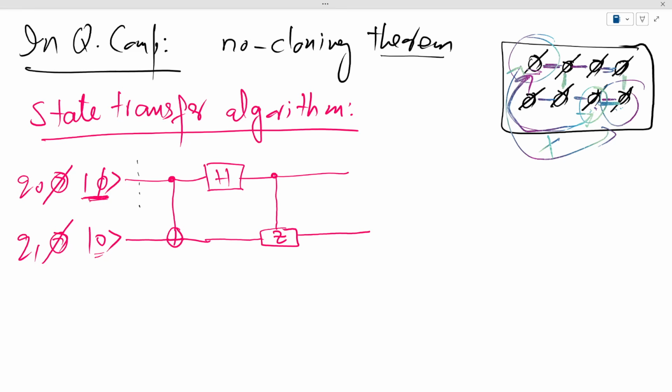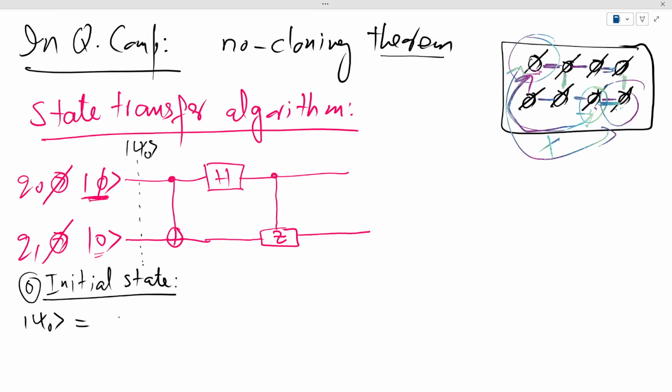So the initial joint state at this point, let me call this step 0, the initial state that we have, let's call this state psi 0. So this psi 0 state, I can write as |0> tensor |phi>. And I just want to emphasize that there are two conventions of writing the joint state.